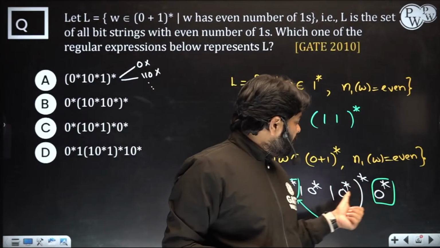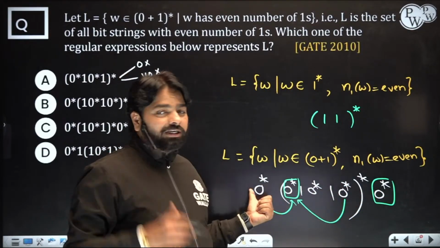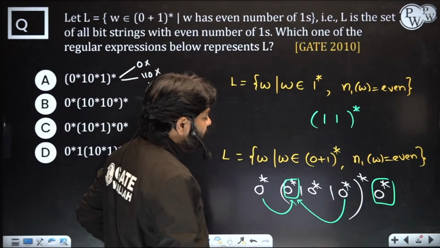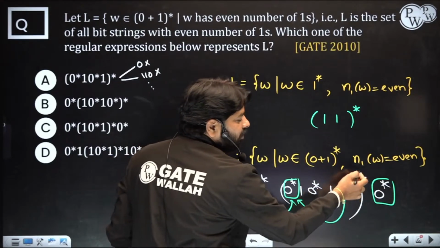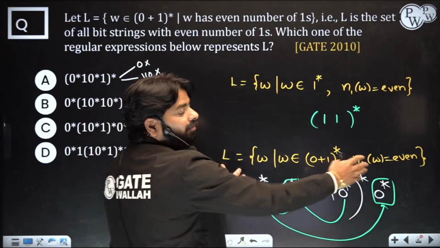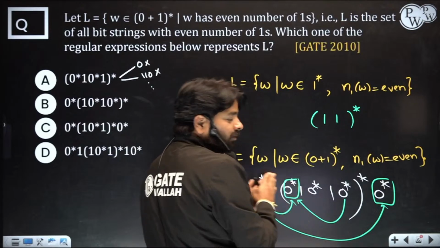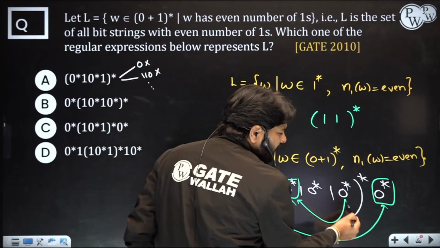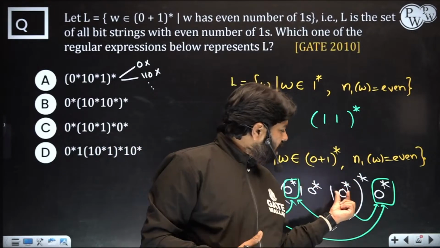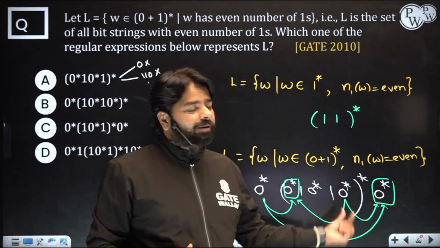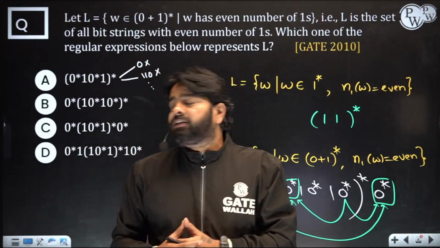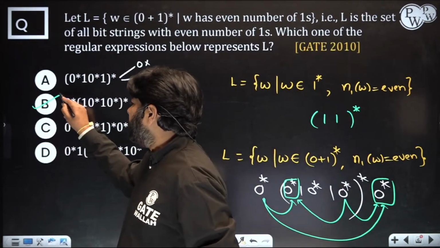And when you look at this, of course these two are kept already. These are a must here in this option. Can you generate this 0 star without that 0 star? Now look, if you take this 0 star, you can generate that 0 star also, because they are just coming one after the other. Suppose you go inside, this 0 star can help that 0 star, because when you are going to the end, this 0 star is always there at the last. So after that 0 star comes, you can generate this 0 star from here. So now without this 0 star and without that 0 star, you can generate the same set of strings. Yes, option B looks correct, but we'll look at the other options.